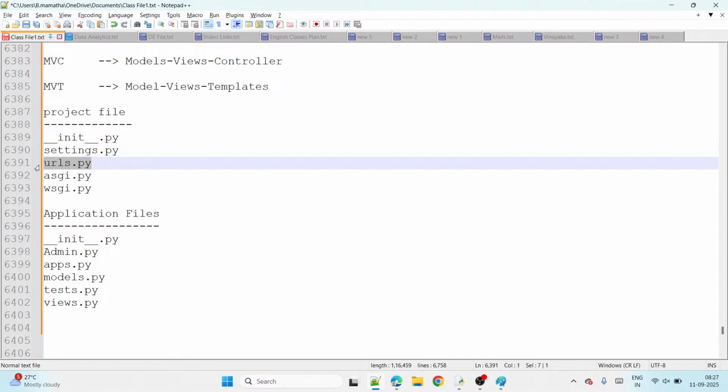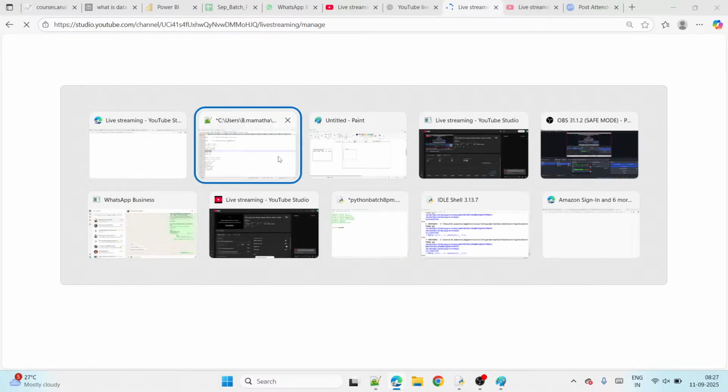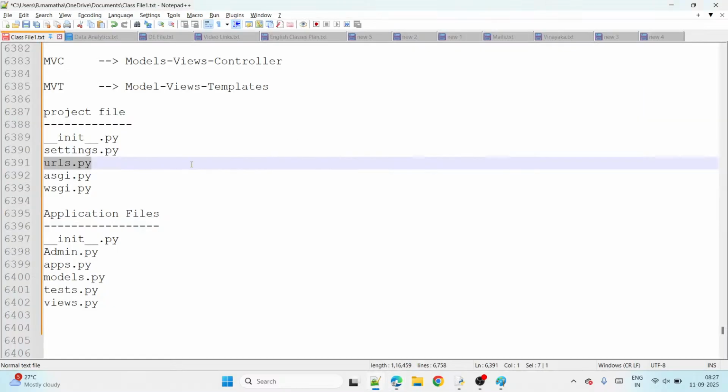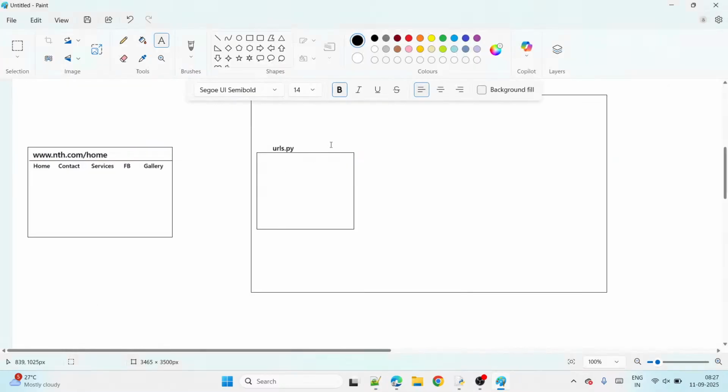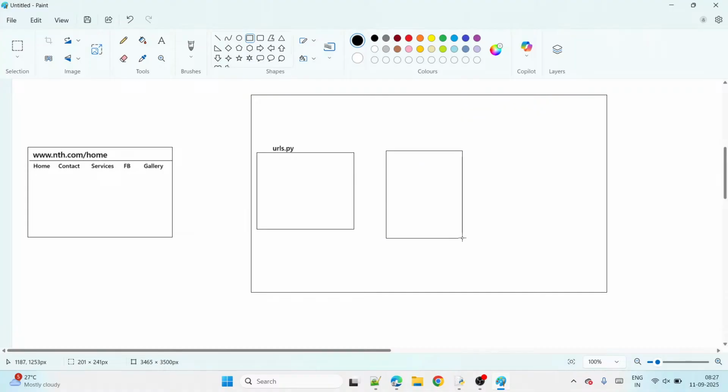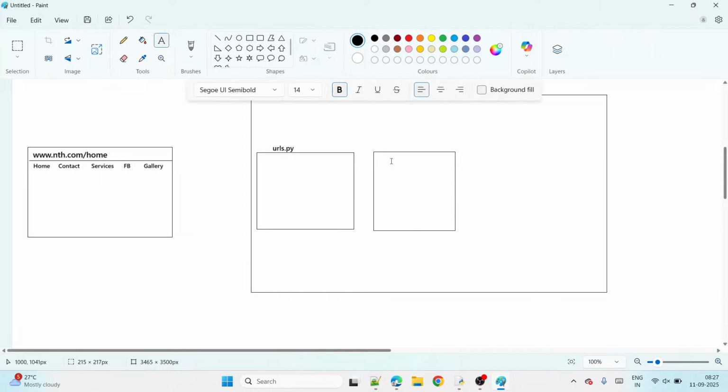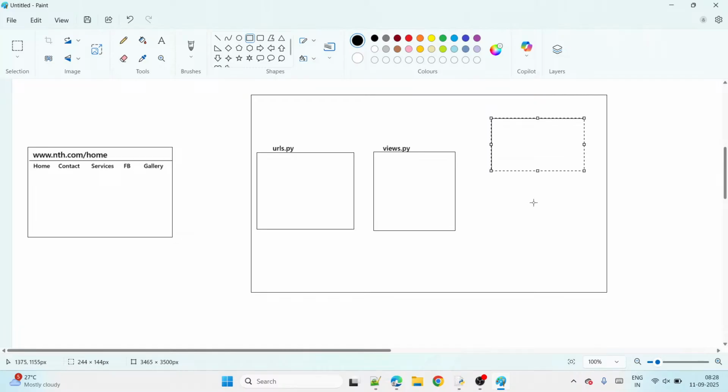Now you can see which file is there: the URLs file. That file is used here, the urls.py file. Next I will take the views file, views.py. And then we use a models file, and then a templates folder.